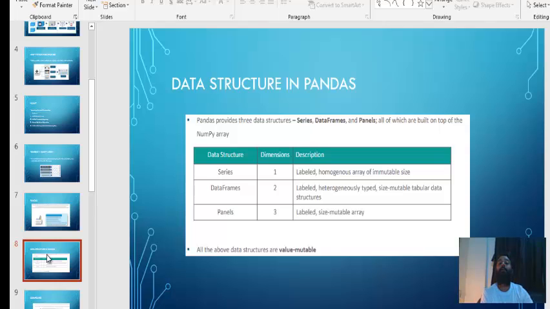If required, we'll discuss that in data science classes. For now, we only have to understand series and data frames. Series, a structure that contains one particular column. Data frame is nothing but a table. You can say it's essentially a table.